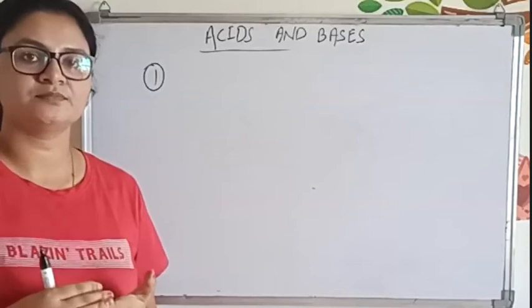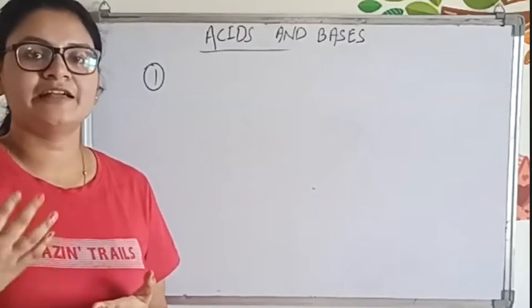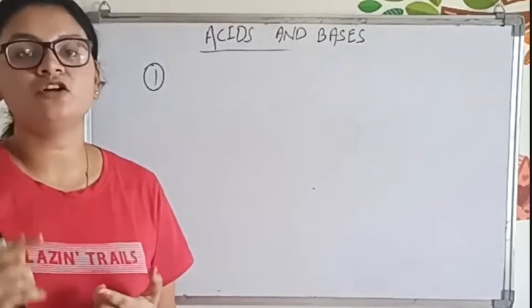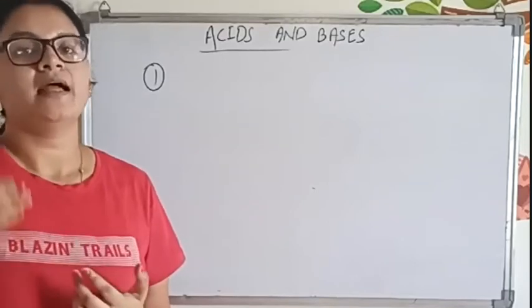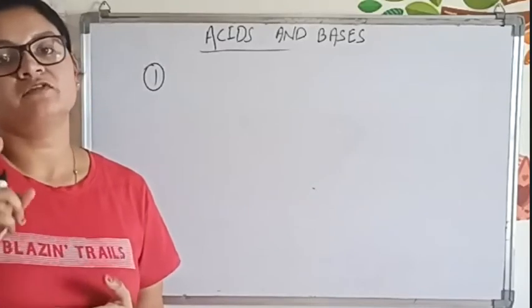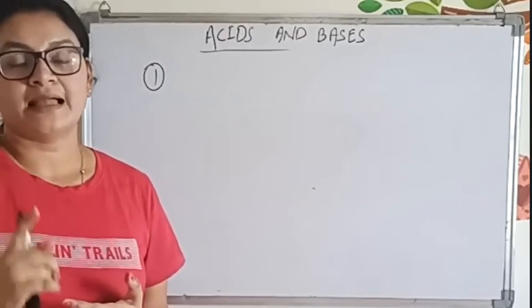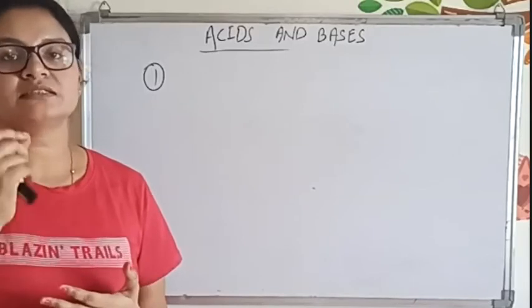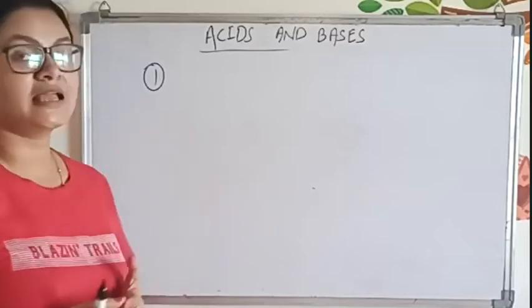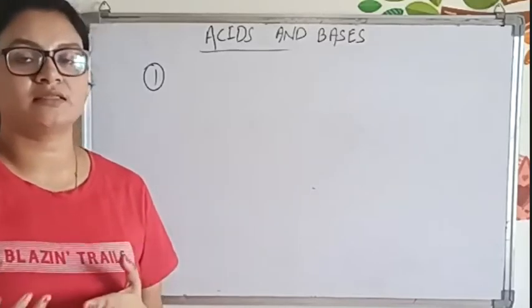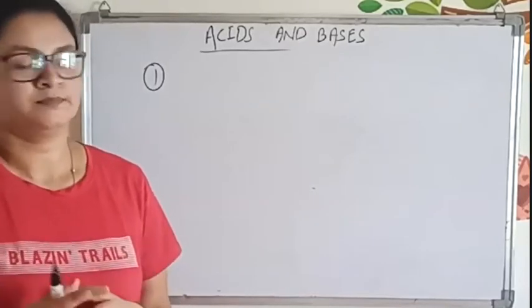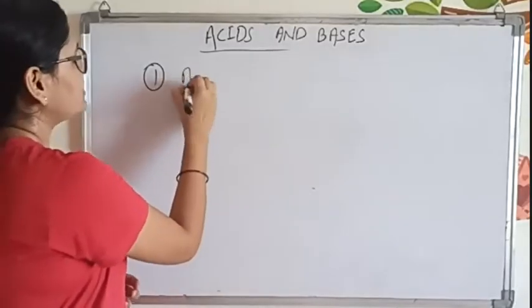Is it clear? When we started learning the periodic table, the first concept was atomic size, the trend of atomic size along the period and down the group. So here also, whenever we talk about acidic strength, the first concept is the size of the atom. When we know which atom is bigger and which is smaller, we can easily relate the acidic strength, that is, which acid is stronger and which is weaker. So first one is atomic size.